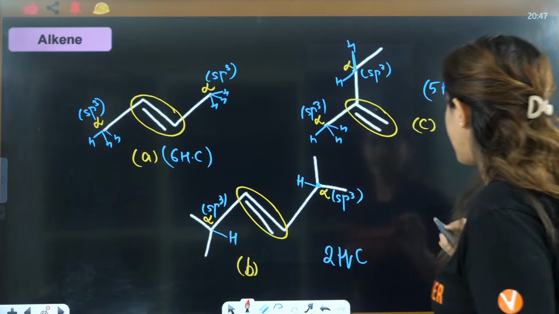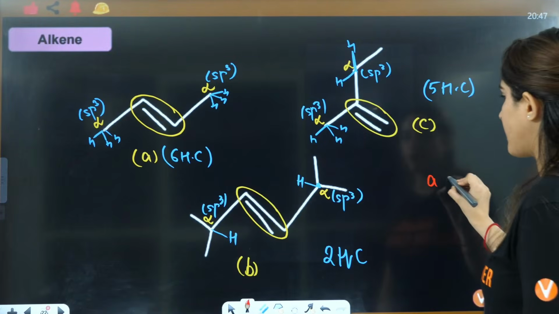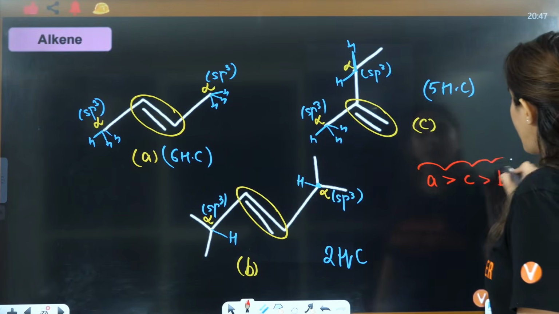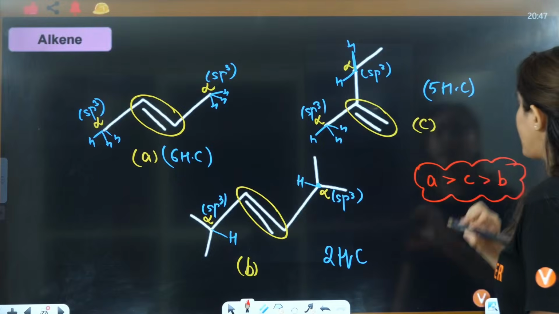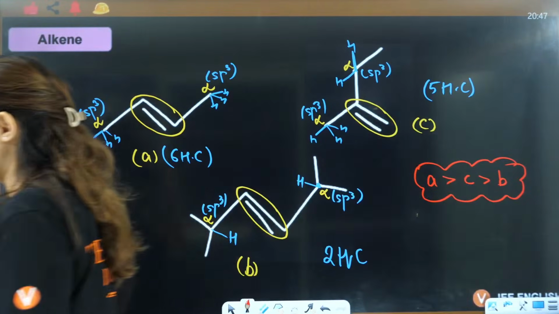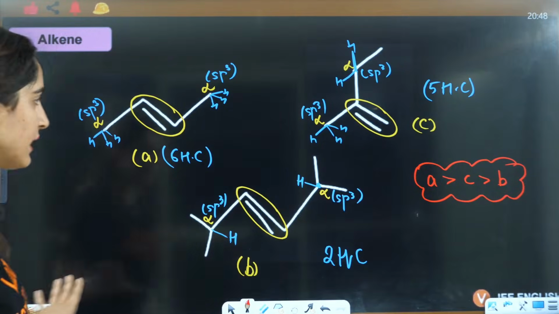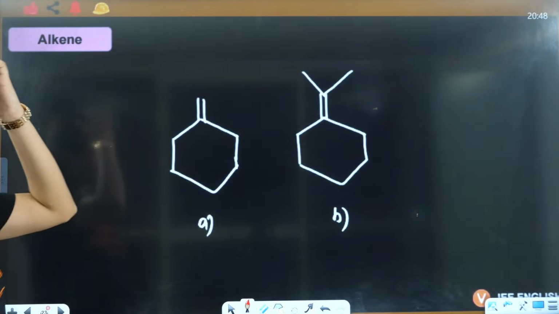So we can say A is maximum, then you will have C, then you will have B. So the answer: A is having the maximum number of hyperconjugating structures, right? Okay. Done? Done everyone?